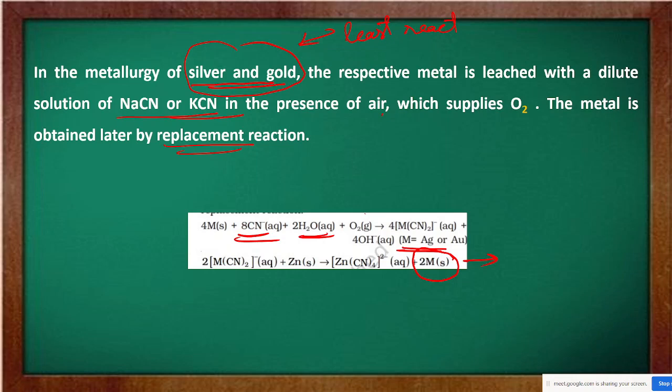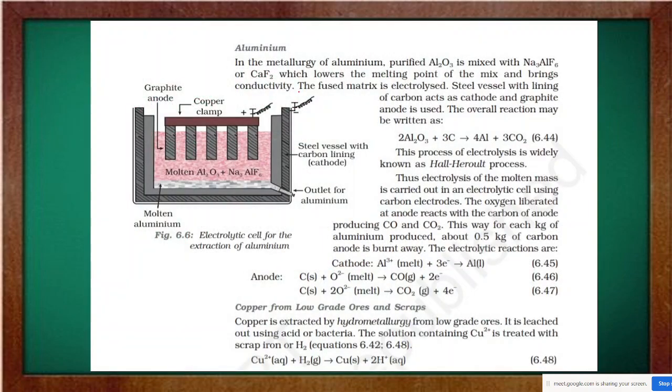They can directly be obtained by replacement reaction. मतलब पहले स्टेप में मेटल को साइनाइड के साथ रिएक्ट करके मेटल साइनाइड बना लिया जाएगा. Then again in the following step this metal cyanide is reacted with zinc, where replacement reaction होकर ये cyanide चला जाएगा zinc के पास and this metal will be left alone. So here you will get your pure metal and these metals are your silver and gold in this case.